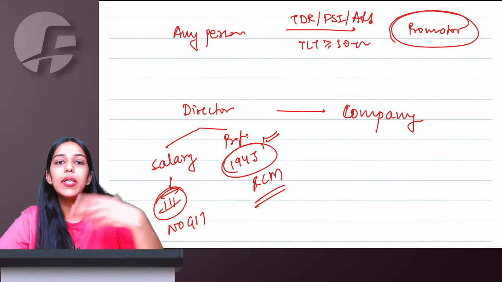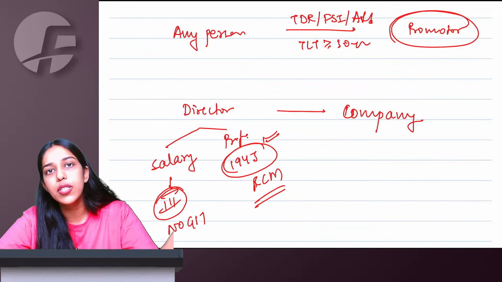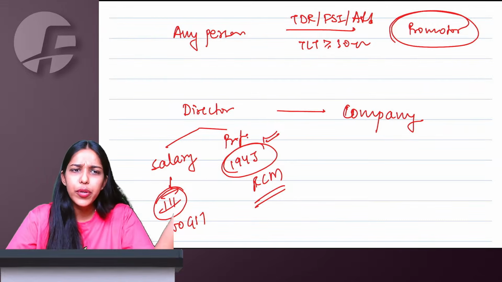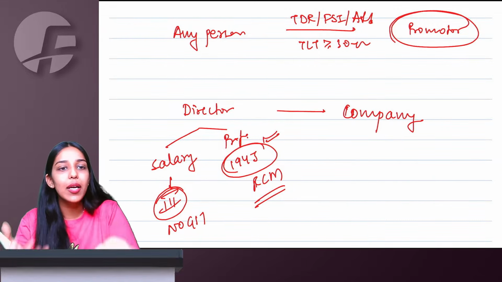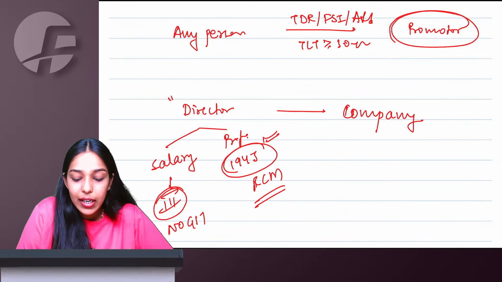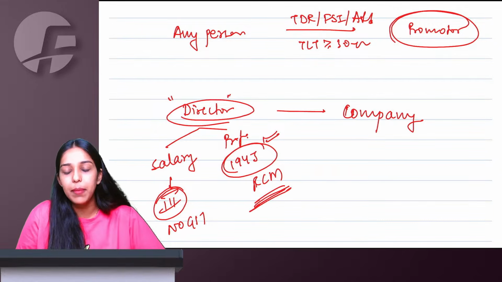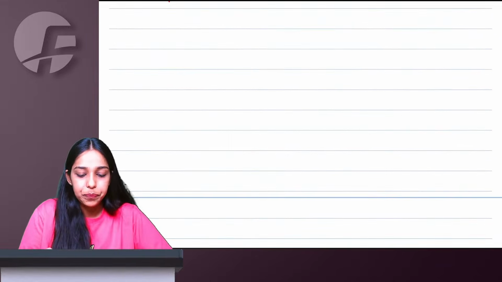I am a director in this company, but I also have a furniture business. I sell furniture to this company and get money, then normal forward charge. So outside you being a director, in your personal capacity, if anything you are doing, that will be treated normally only. As a director, if you are getting any professional payments, then reverse charge mechanism is going to apply.